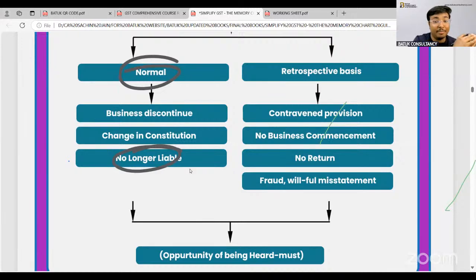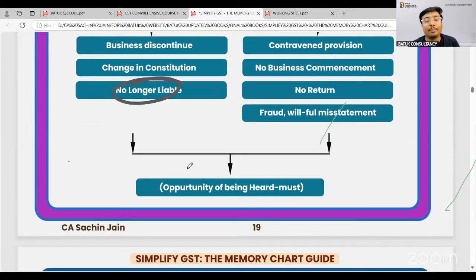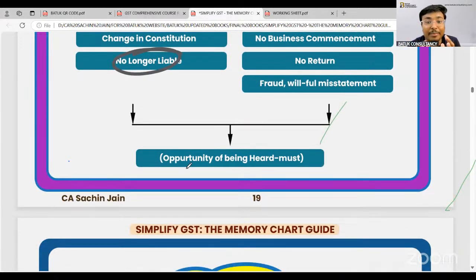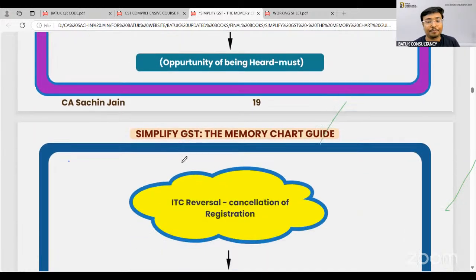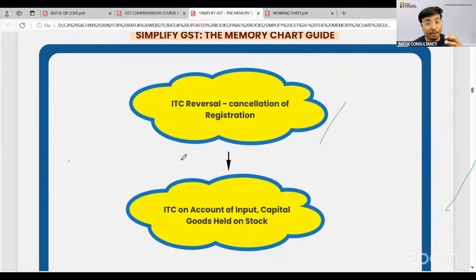But in case of retrospective basis, if there is any contravention of the provisions of law, no business commencement within 6 months, no return filed, or the registration has been taken by fraud, willful misstatement, suppression of fact, in that case, the registration can be cancelled on a retrospective basis. But before cancellation, they will provide you the opportunity of being heard. Without opportunity, they are not supposed to cancel the registration. That is a very important thing. If your registration is going to be cancelled, whatever input goods are there in your stock, you have to reverse the input tax credit as well.